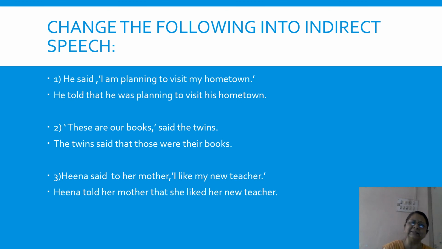Now let us take a few examples. Change the following into indirect speech. The sentence in direct speech is, he said, I'm planning to visit my hometown. As you see here, it is in direct speech, it is in inverted commas, and these are the exact words of the person who is speaking.